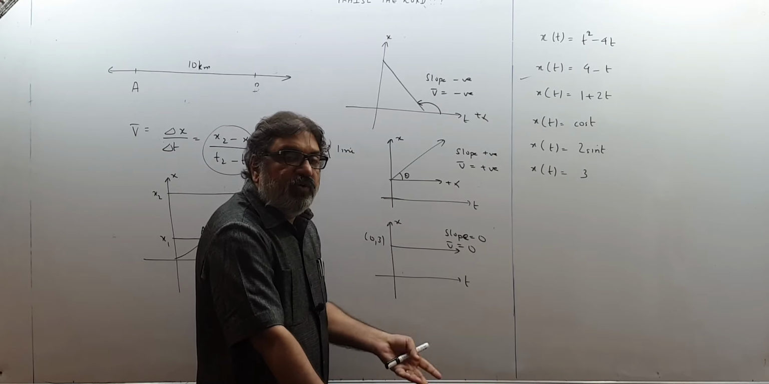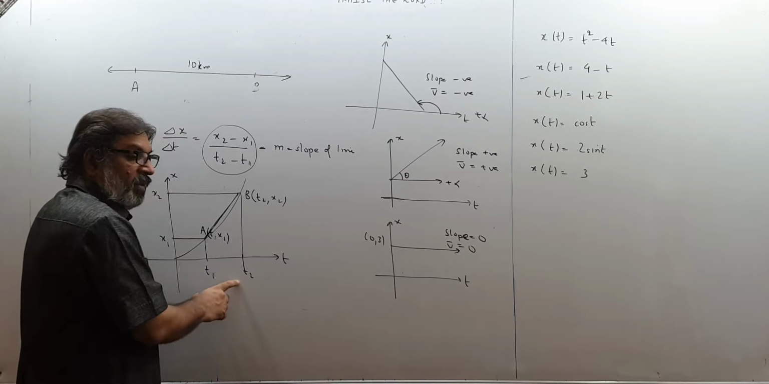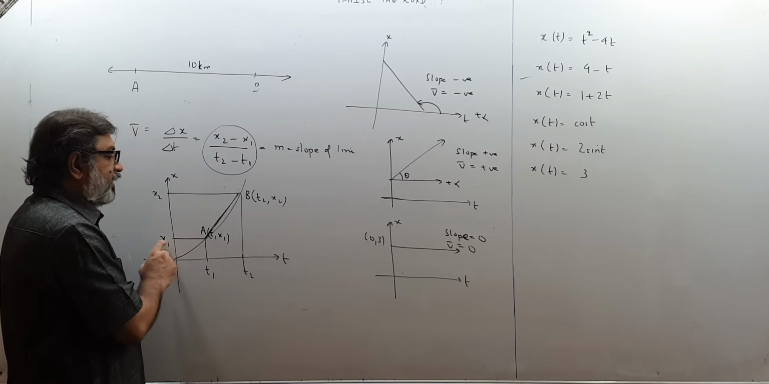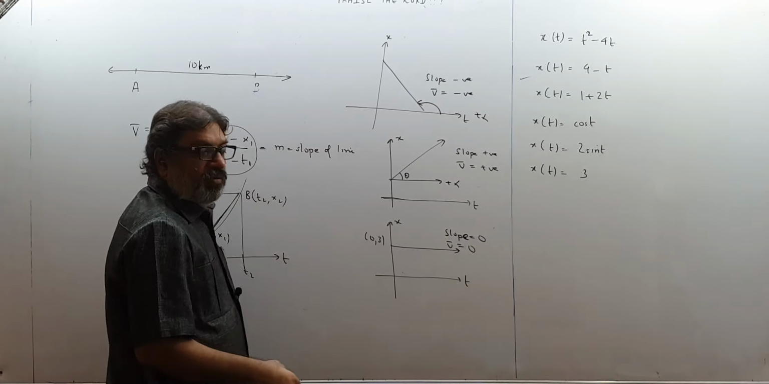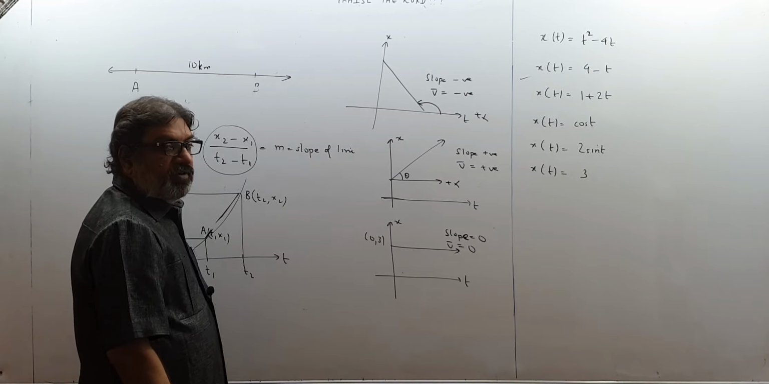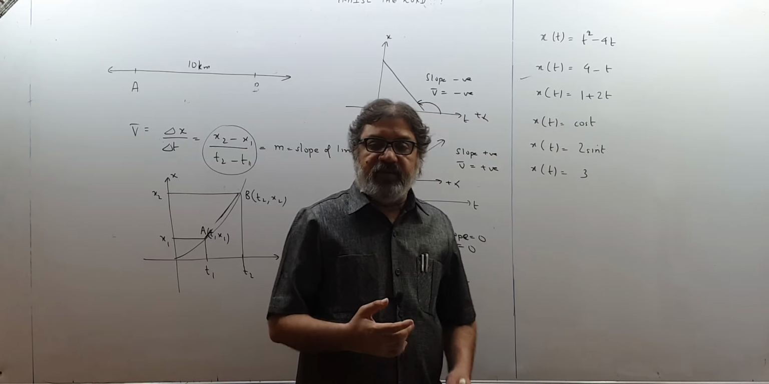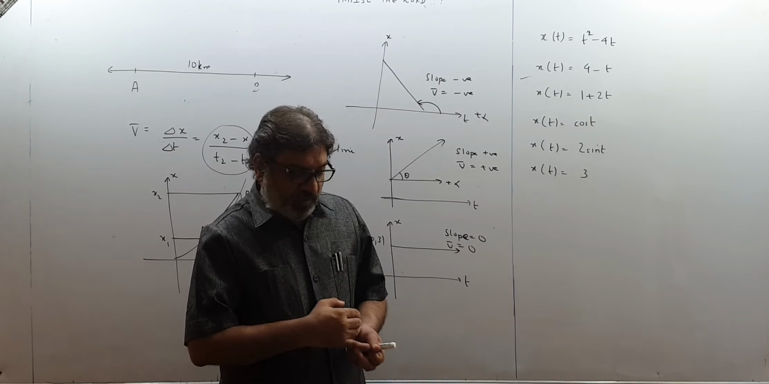And if you want the value of the average velocity between two time intervals, you have to do like this. For t1 and t2, get the values of x1 and x2 by the different formula that I told you, and get the slope of the graph of position versus time for those two time intervals. That will give you the value of average velocity.